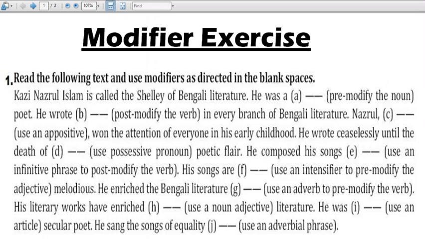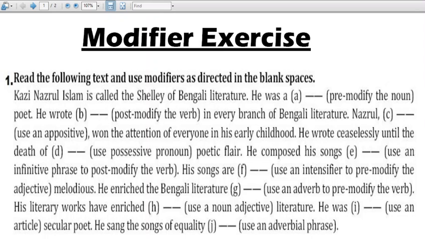As we went through the rules earlier in our face-to-face classes and in online classes, in two versions we discussed the rules and contents of modifiers. So I think now it's time to evaluate our learning outcome. In online class also we completed some exercises and practiced. Now it's time to give a boost to our learning. We'll try to solve the exercise.